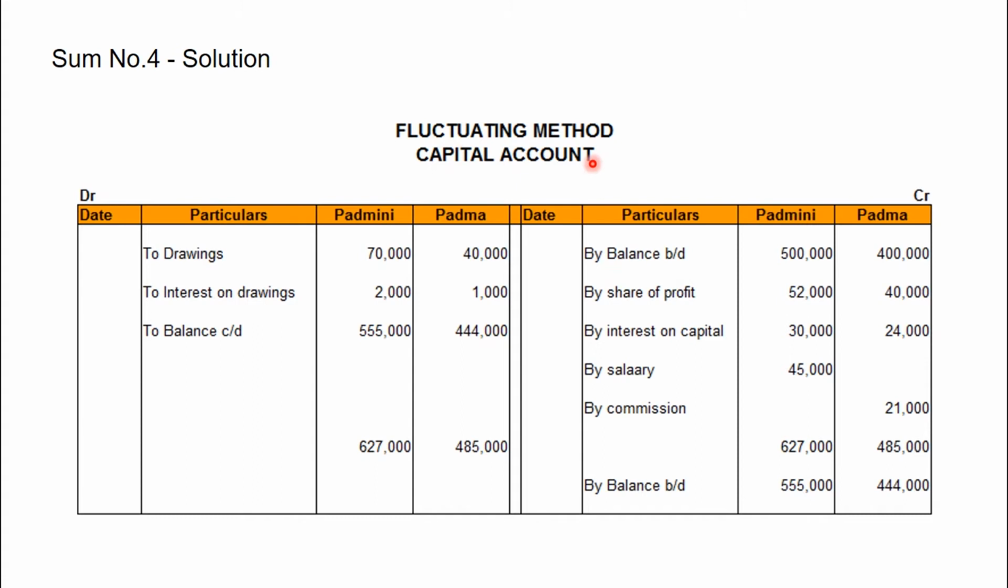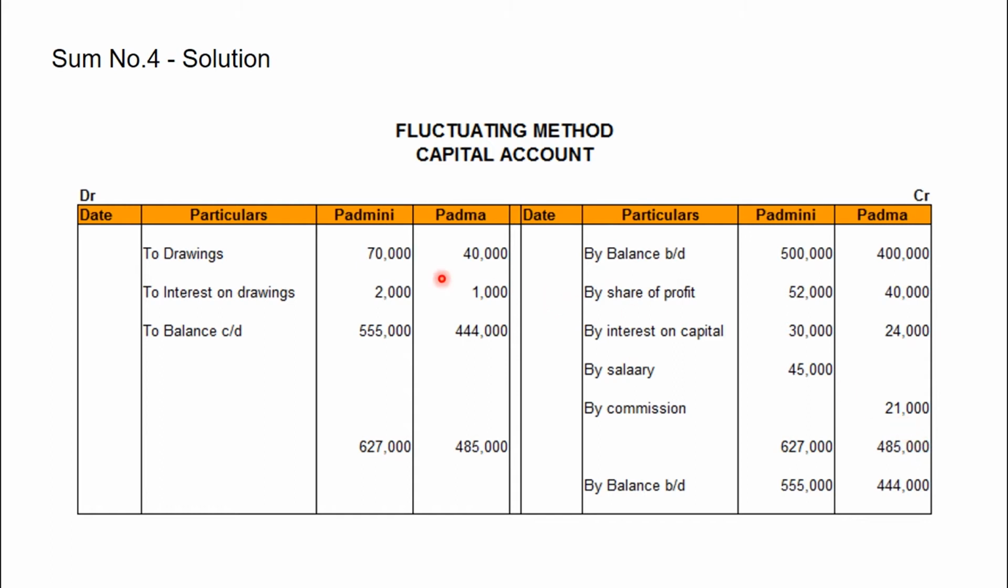Here by balance brought down, their opening balance of partners, and by share of profit, interest on capital, salary, commission, these will be credited, and debit items are drawings account and interest on drawings. So by balance brought down 5 lakhs and 4 lakhs. By share of profit for Patni 52,000 and for Padma 40,000. By interest on capital 30,000 and 24,000. By salary only for Patni 45,000. By commission Patni nil and for Padma 21,000. So total of credit side is 6,27,000 for Patni and 4,85,000 for Padma.